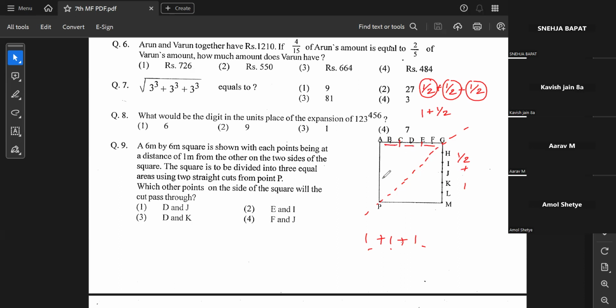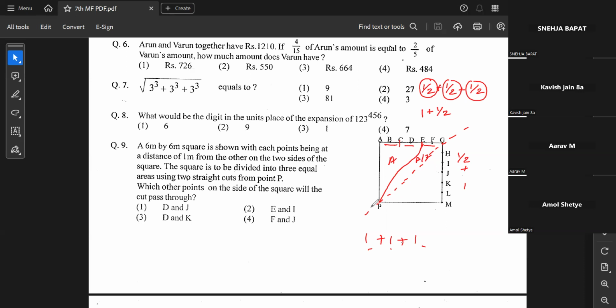Yes, sir. So this will be your half, this will be another half. ये half और half को जोड़ के full हो जाएगा. So this will be your full. And this is another half, which means this is a half. Clear? Yes, sir. So हाँ, इसका the same area कैसे ढूंढेंगे हम?